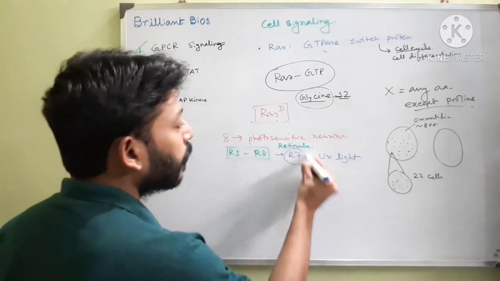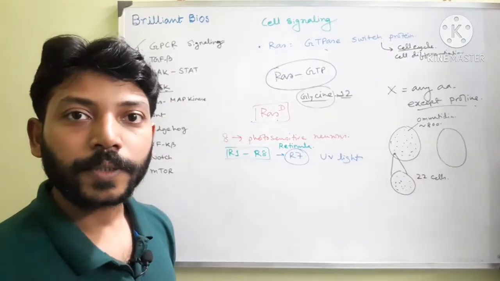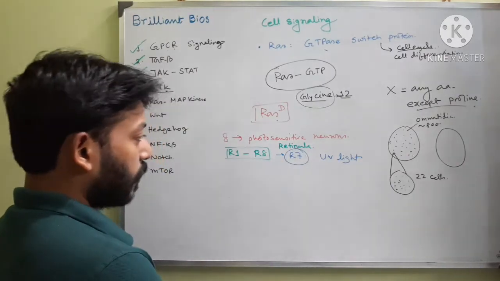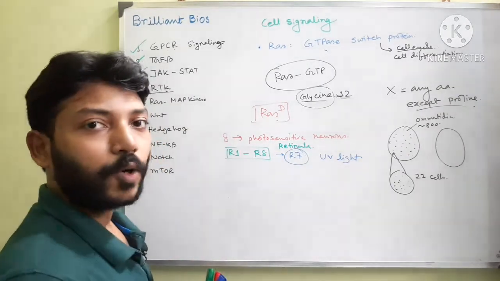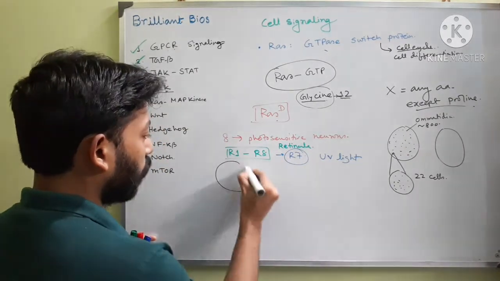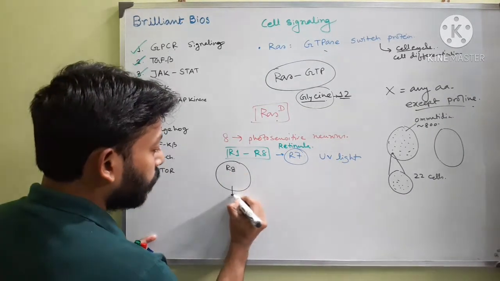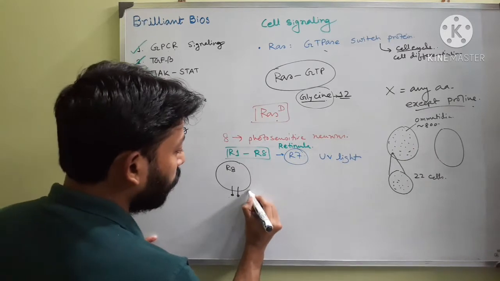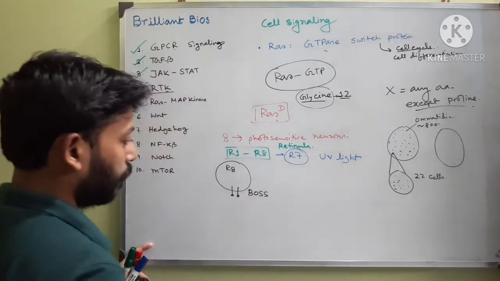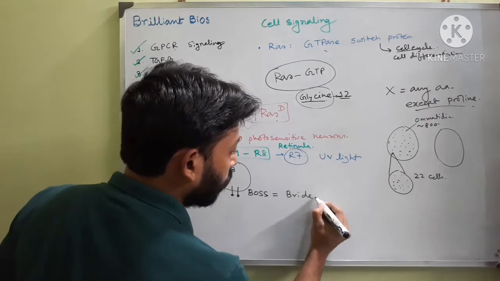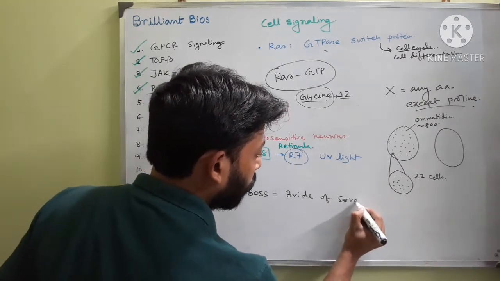How R7 develops is very important. In the development of R7, one cell plays an important role, called R8. The R8 retinula expresses a ligand called BOSS. The full form of BOSS is bride of sevenless.